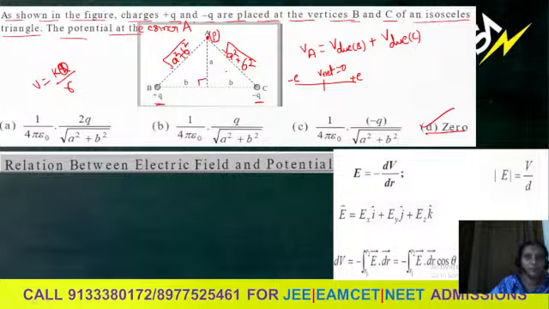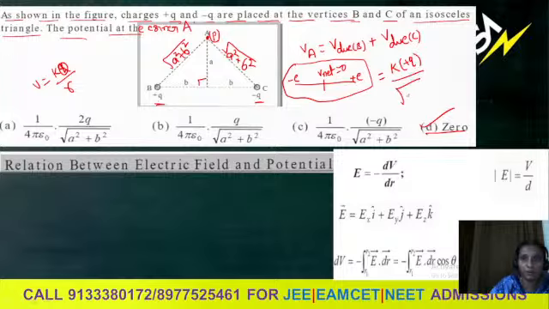Or else, V due to B at point P is equal to K into plus Q by under root of a square plus b square, plus K into minus Q by under root of a square plus b square. The denominator is the same. In the numerator, KQ minus KQ, we get 0.